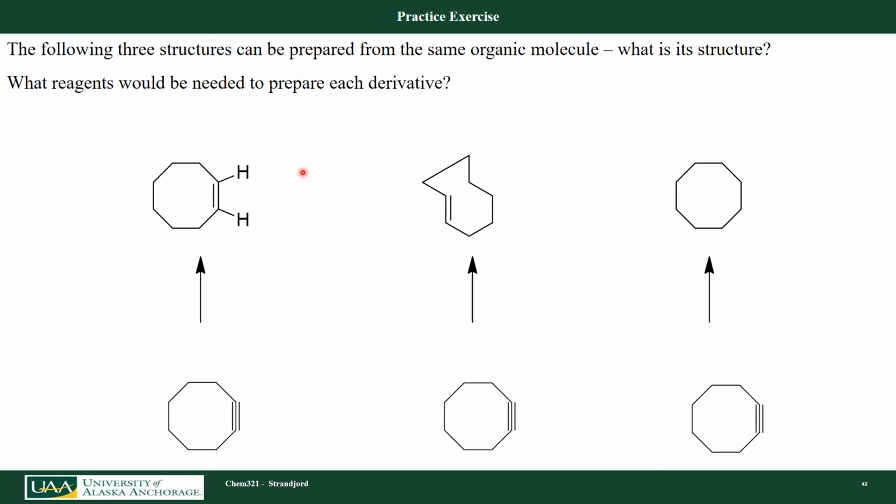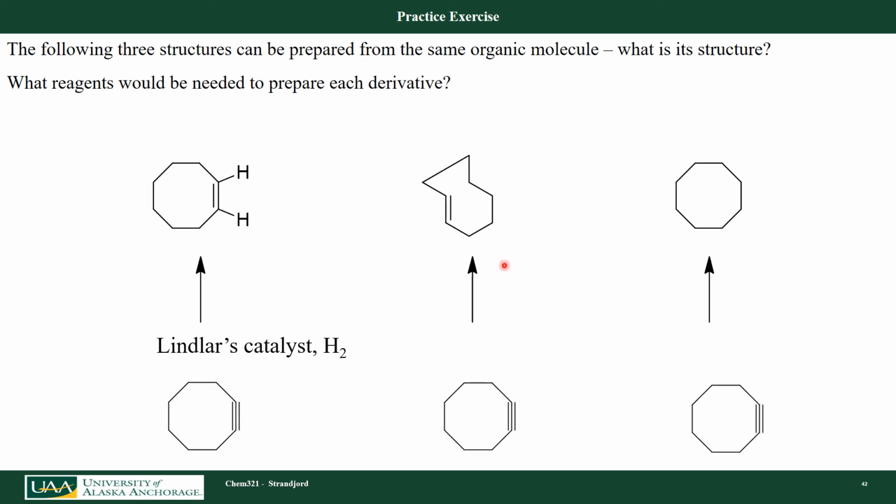Let's do a practice exercise where we actually select the right chemistry for preparing these compounds here. So in all cases, I'm starting off with this cyclooctyne. In this case, I'm going to get the cyclooctene. Let's see, if I just used palladium on carbon and hydrogen, I know that that's too aggressive, so I have to use something that is a poisoned catalyst. So I'm going to use Lindlar's catalyst and hydrogen in this case. And that gives me syn addition and gives me the cis stereoisomer.